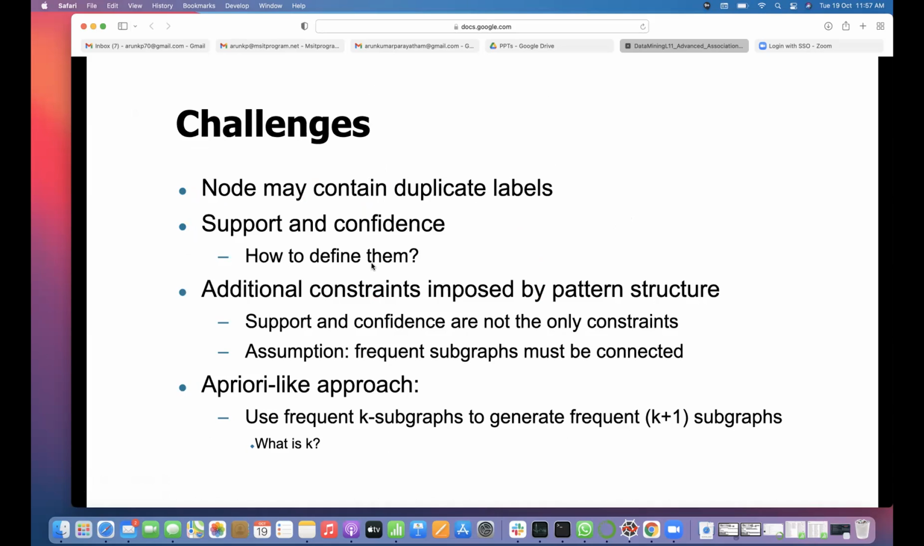Support and confidence, how do we define them? There are additional constraints imposed by the pattern structure. Support and confidence are not the only constraints. Assumption: frequent subgraphs must be connected. An Apriori-like approach: use frequent K subgraphs to generate frequent K plus 1 subgraphs. It is the same Apriori type of algorithm we will see.